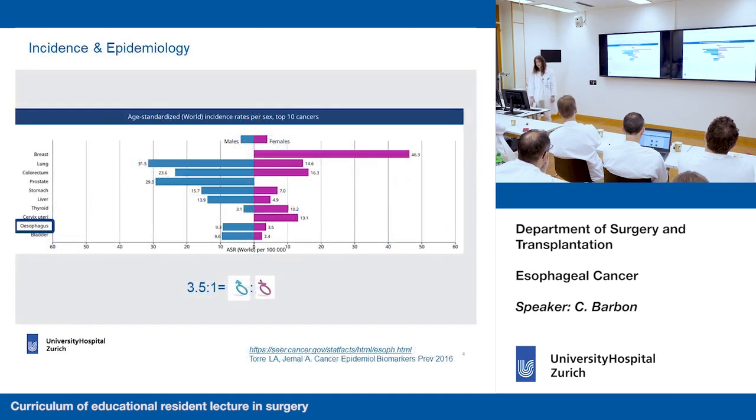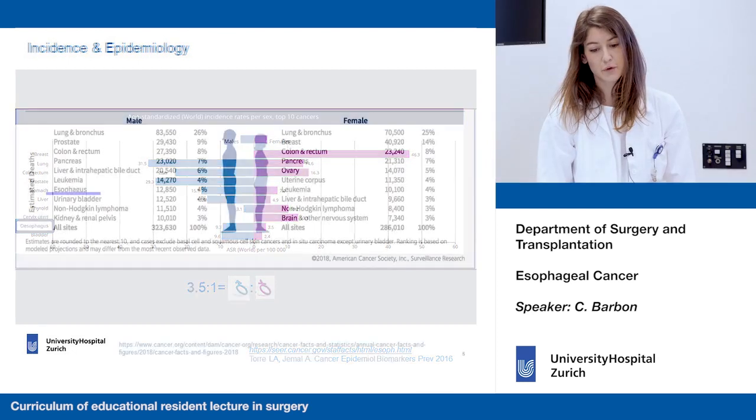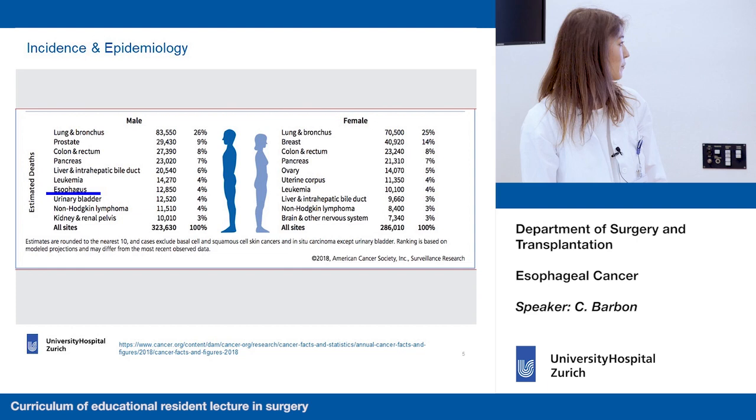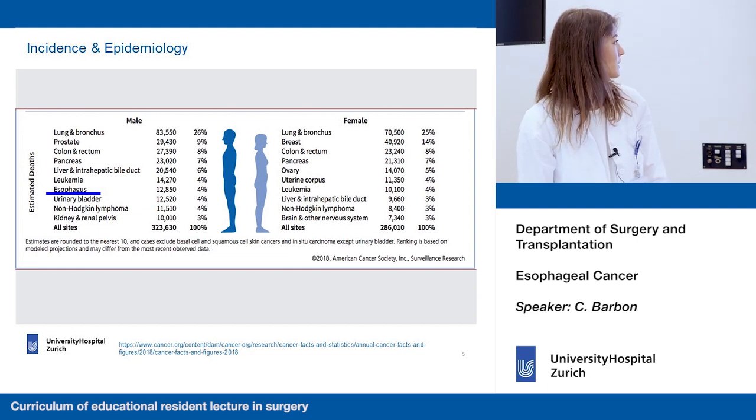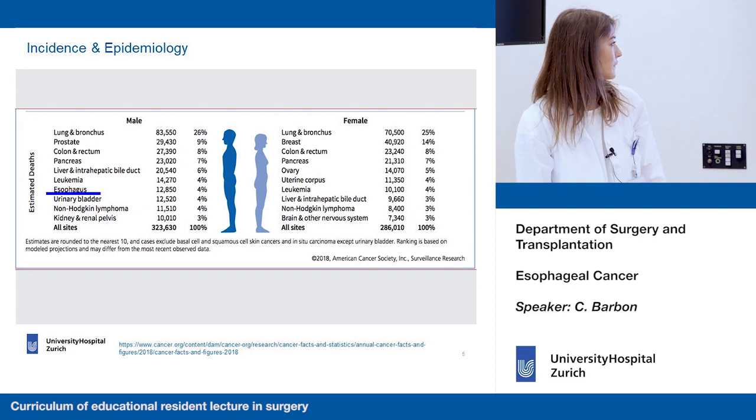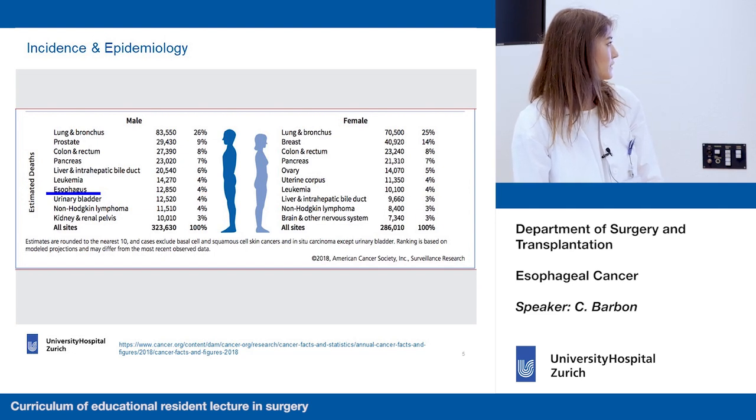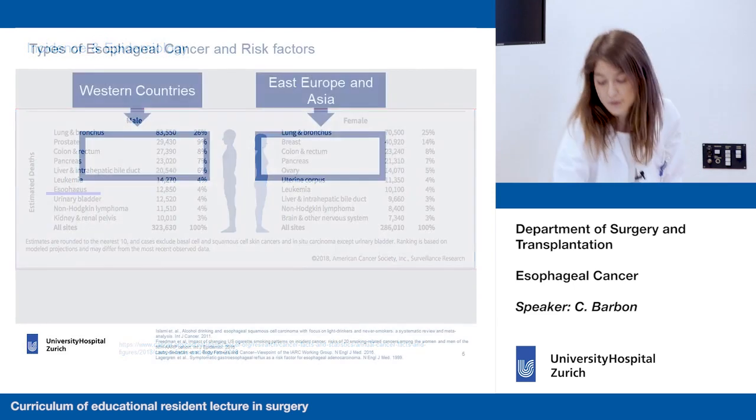As you can see from this graph, the incidence is not the same in females and males. There is a higher incidence in males, by 3 to 4 times. This graph shows the death by esophageal cancer, and as you can see, in males it is the 7th cause of death by cancer, but in females it is not among the first causes.